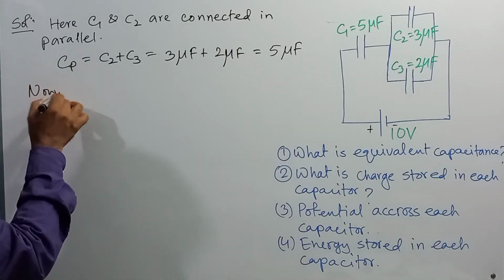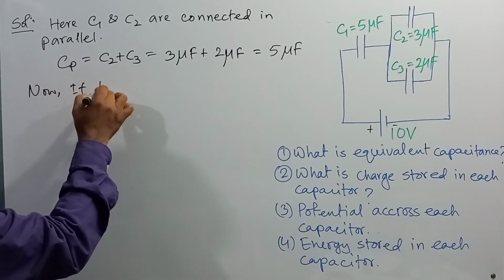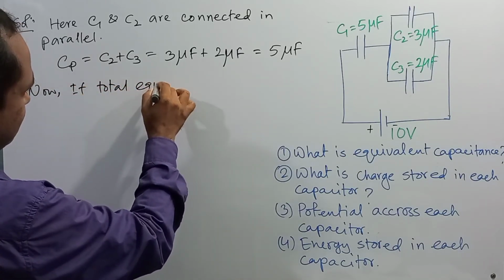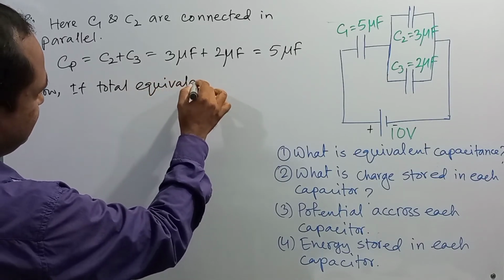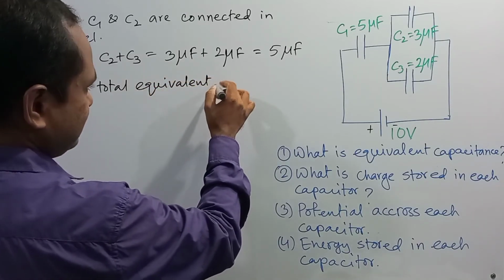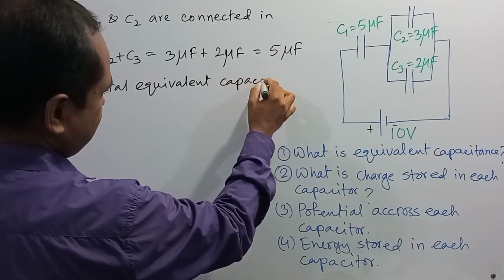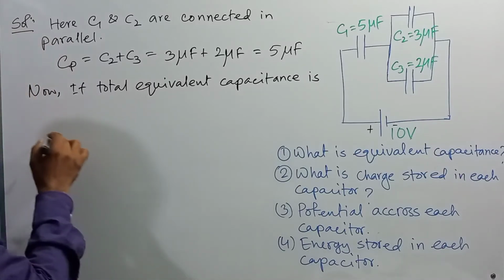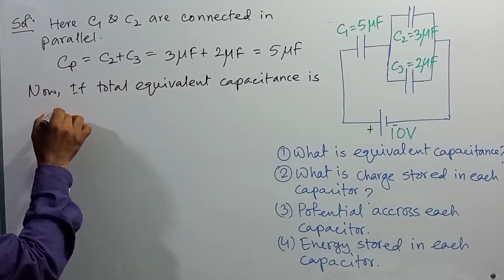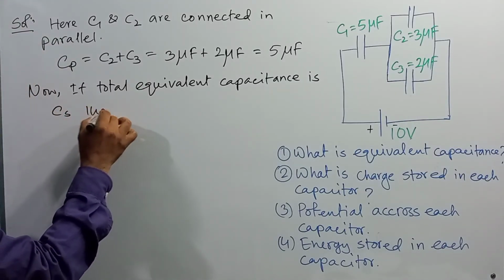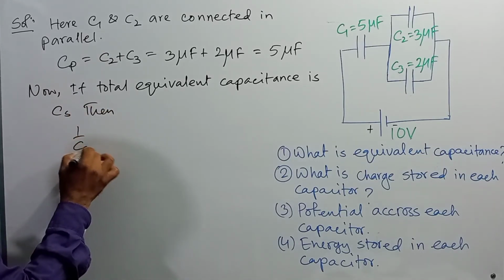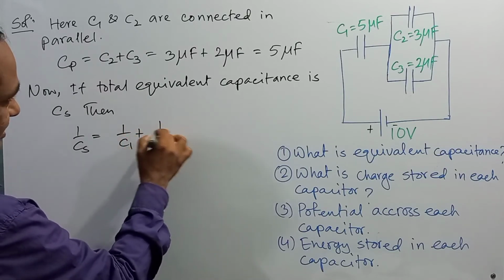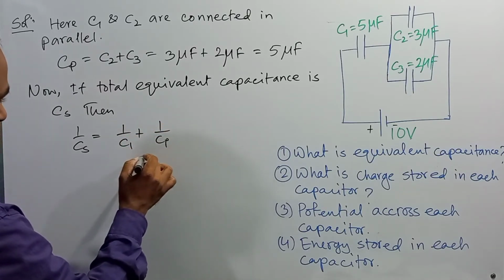Now if the total equivalent capacitance is Cs, then 1 by Cs is equal to 1 by C1 plus 1 by Cp, right?